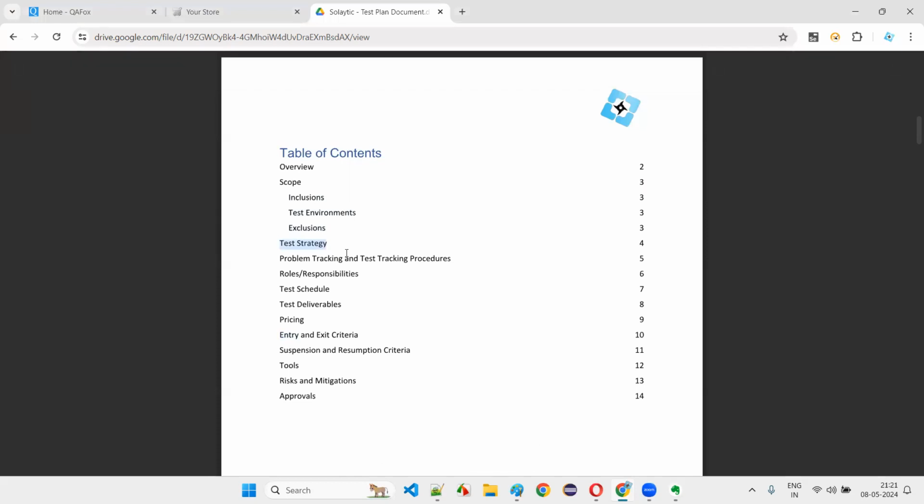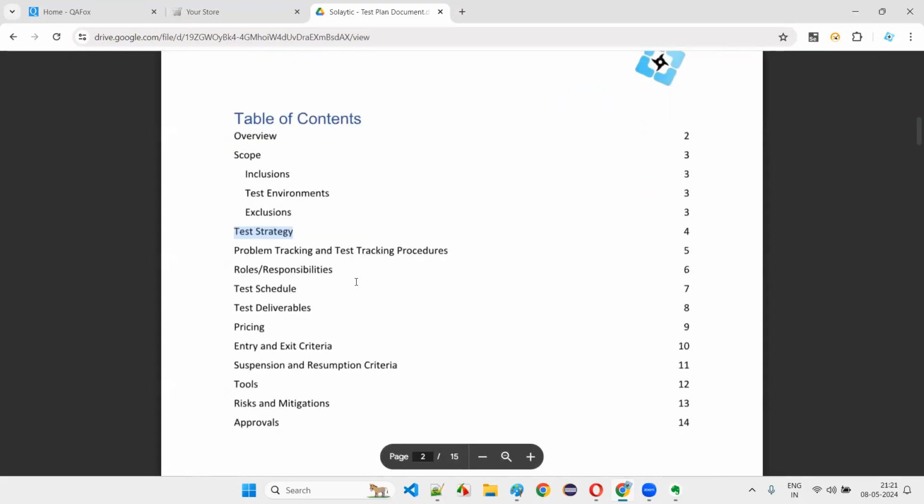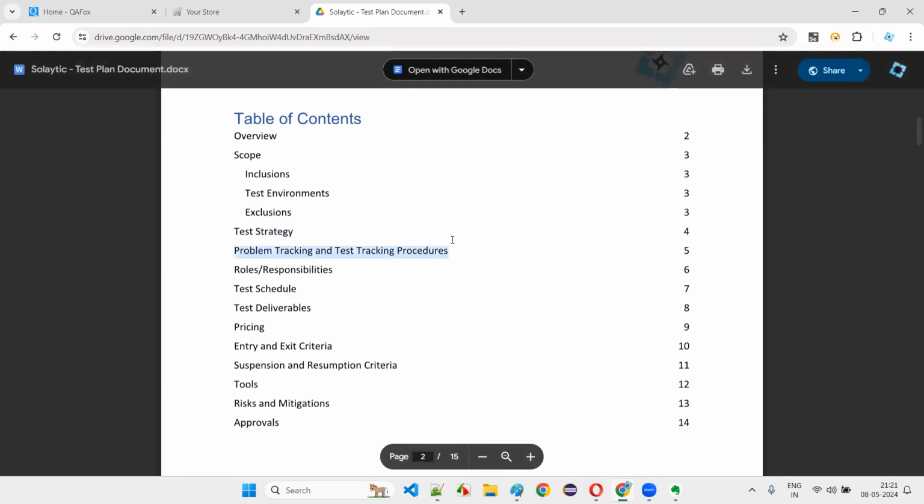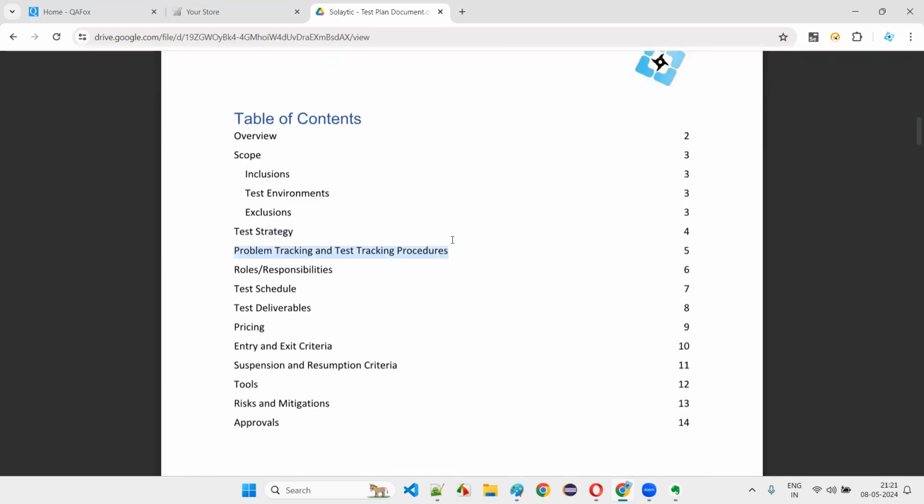Not only that, for that particular project, what strategy should be followed? It's not only the company level strategy; along with that, for a particular mission critical application, which strategy is to be followed will be part of the test strategy, guys. Then how you will track the problems? How do you report the defects? Which tools will you use?